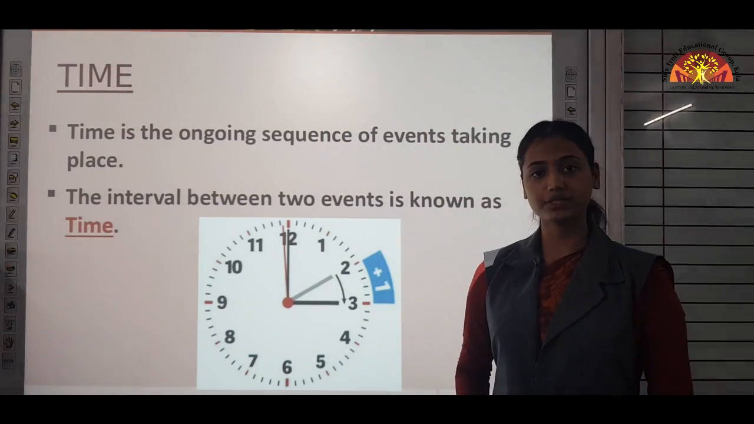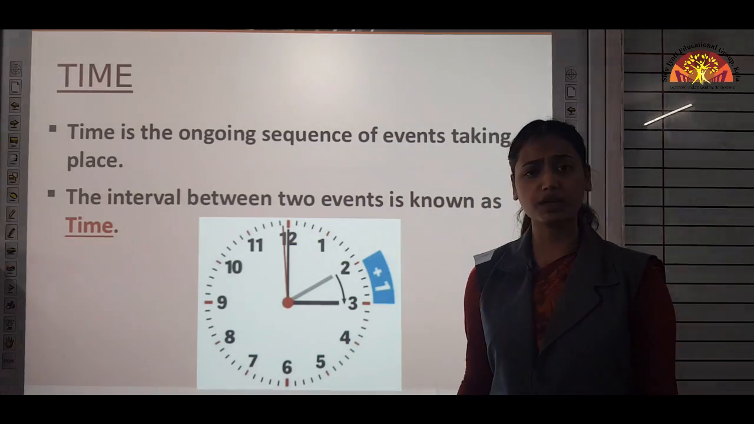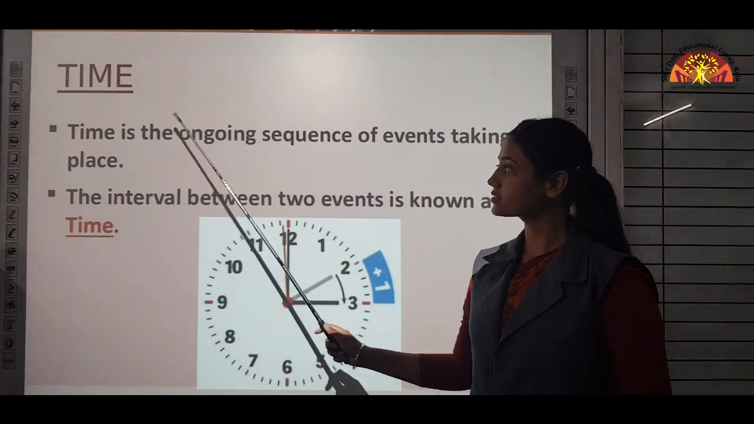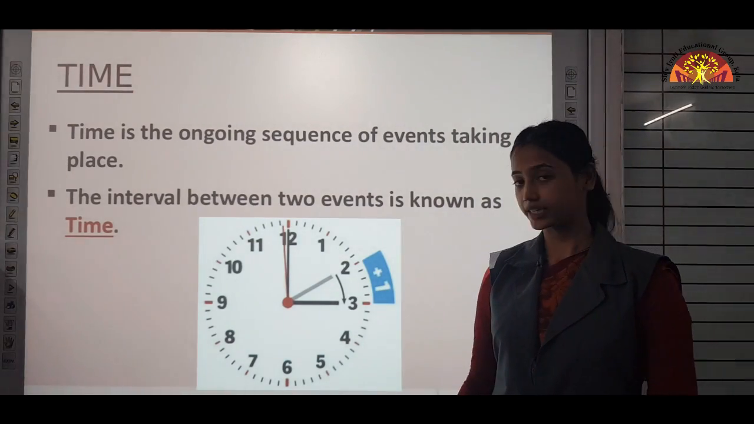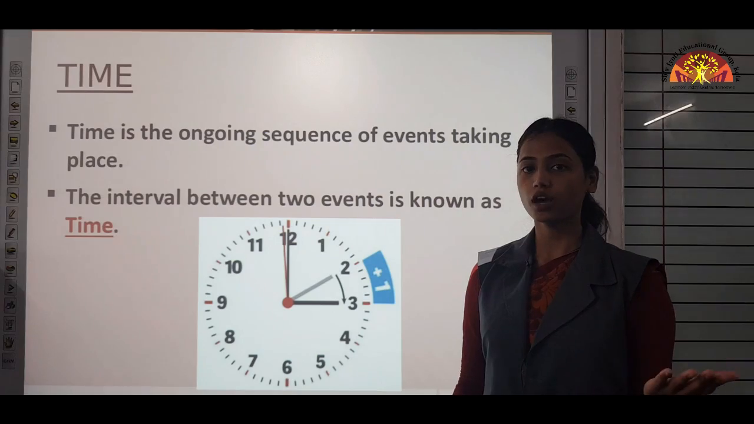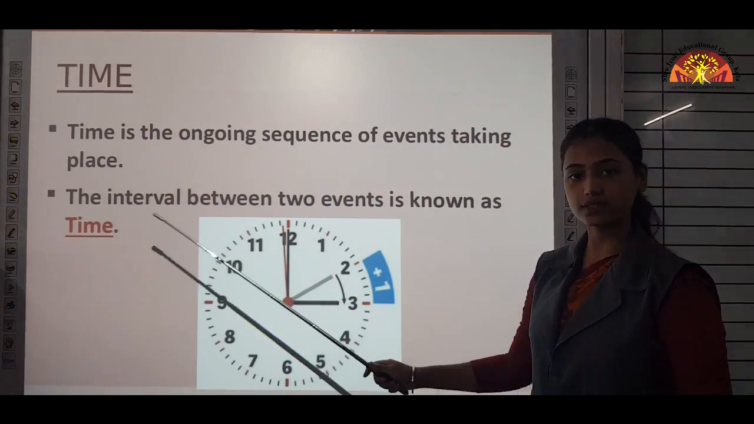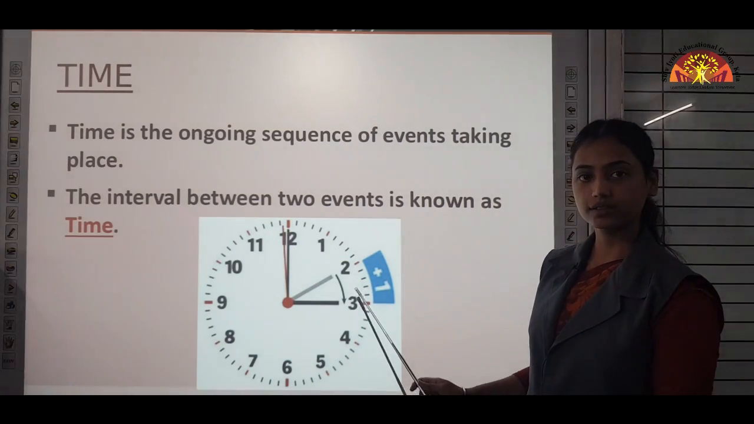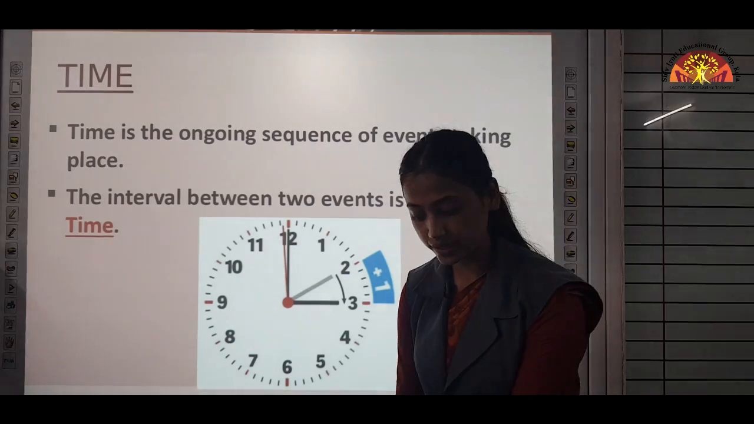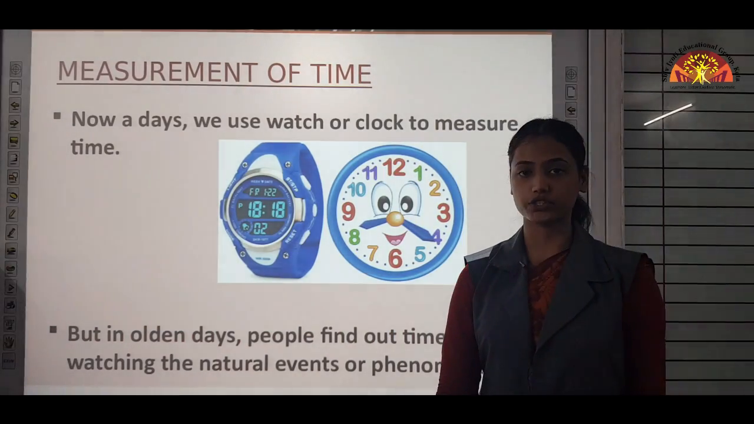Now comes the term time. Again, we use it frequently: what time is it? Time is the ongoing sequence of events taking place and it never stops, it keeps on going. The interval between two events is known as time. Like here, the interval of 1 hour, the time of 1 hour has passed. Now how do we measure time?